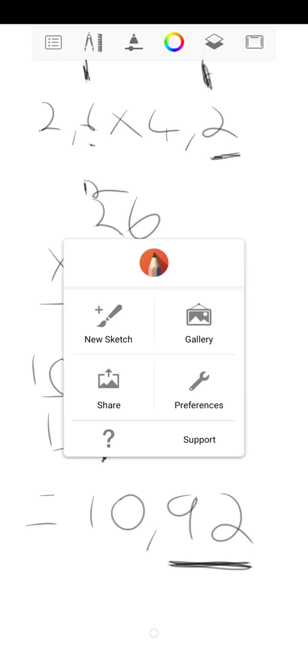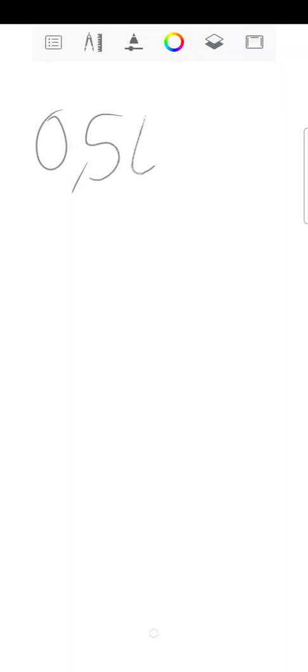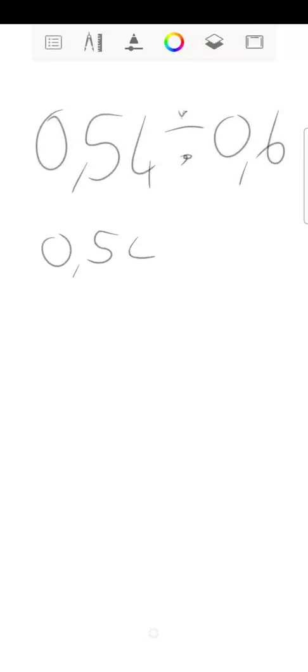And then lastly, our division. Let's look at our division over here. Our division is, let's go with 0,54 divided by, let's go to 0,6. So first thing, let's try to change that to a fraction. So it'll be 0,54 divided by 0,6. Now, you can even do this with the 0 over there.